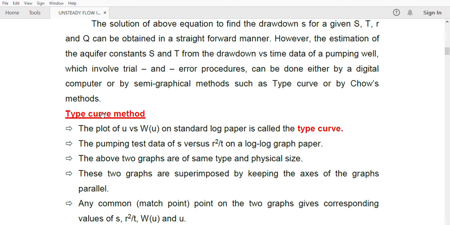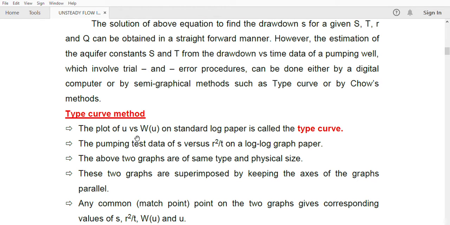So the first one is the type curve method. In the type curve method, we have a plot of u versus W of u on a log paper. That plot is known as the type curve. That is already known to us. That is an experimental result of some other works done by our ancestors.